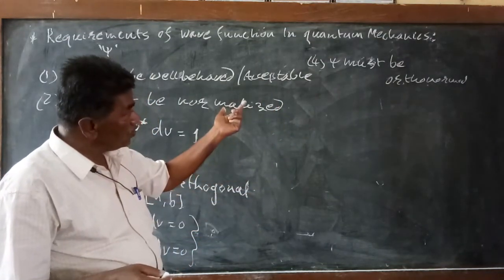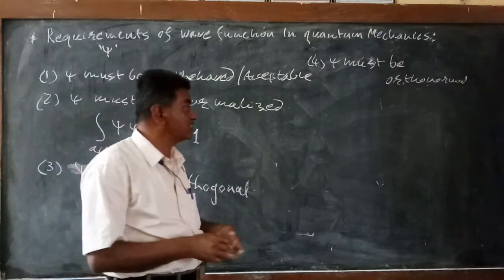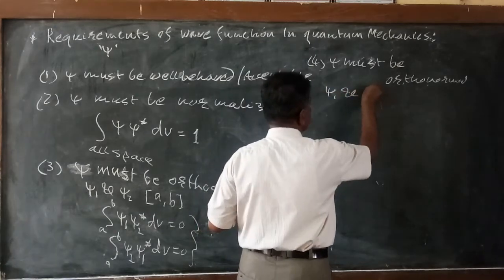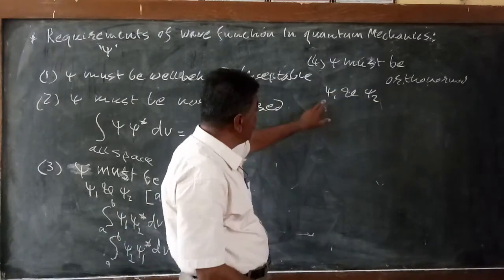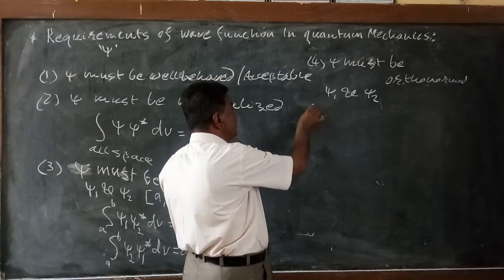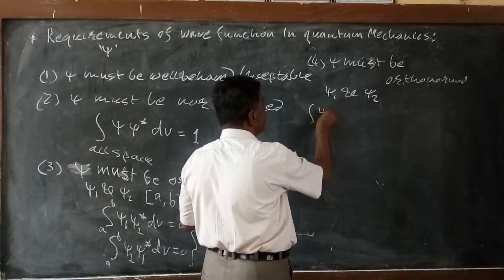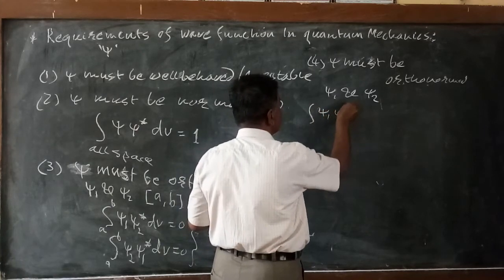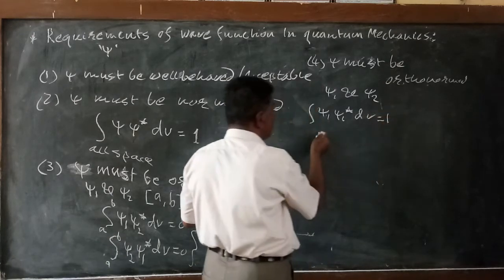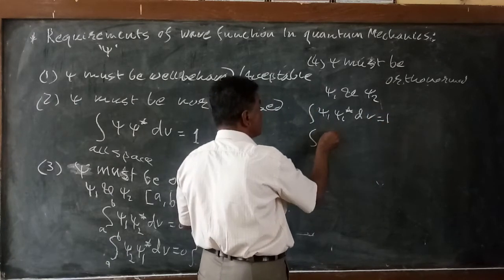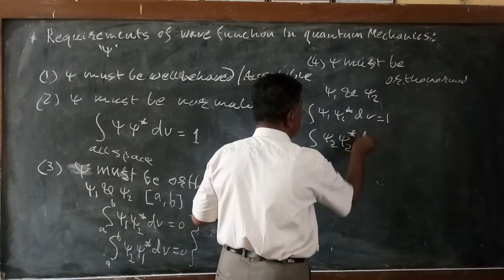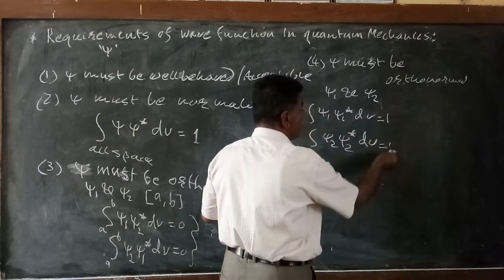To give the conditions for orthonormal functions, suppose psi1 and psi2 are two well behaved functions. Then the integral of psi1 times its complex conjugate dv is equal to 1, and the integral of psi2 times its complex conjugate dv is equal to 1.